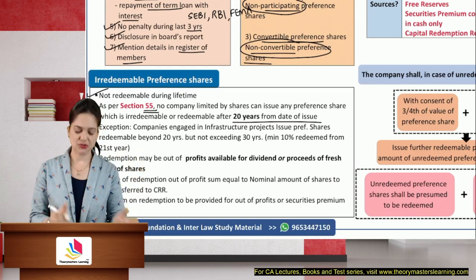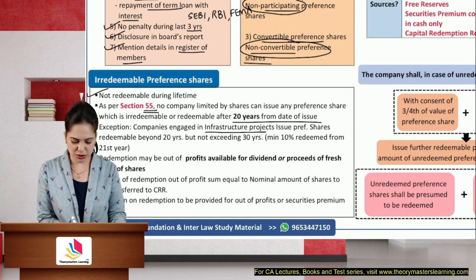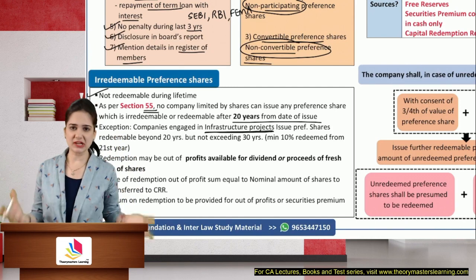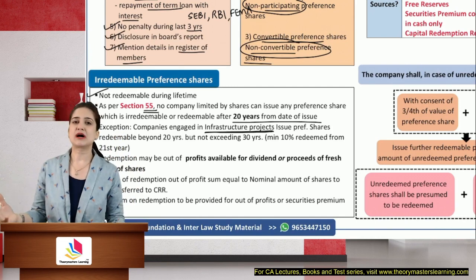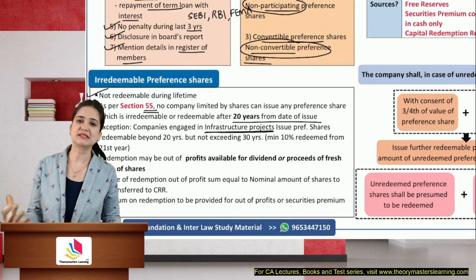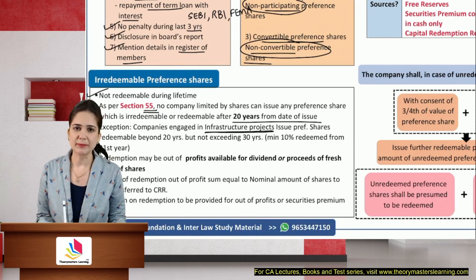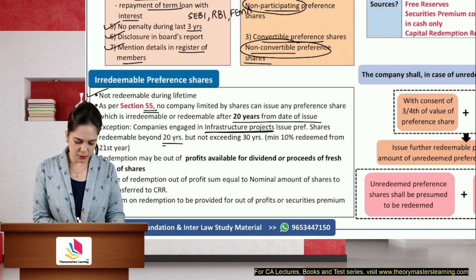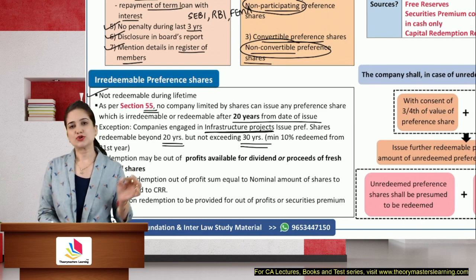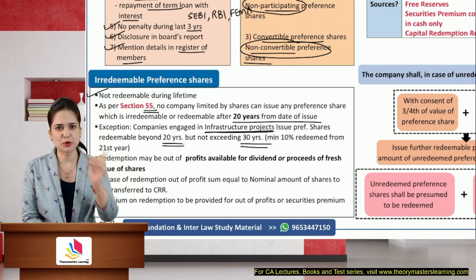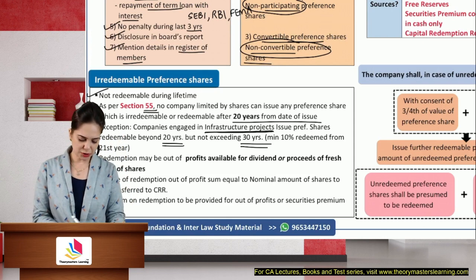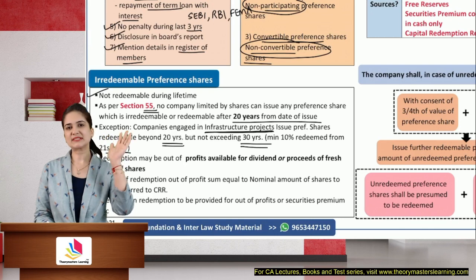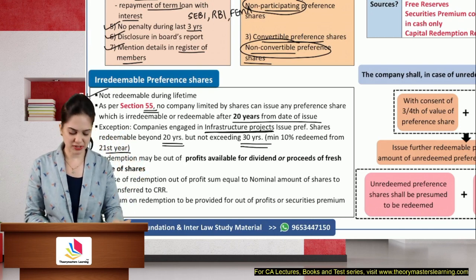But what about infrastructure companies, engaged in infrastructure projects? Sometimes it takes 20 years to just complete the project, or maybe 15 years. After that, you will start earning money, have surplus, and you will find the capacity to repay the preference shares, to redeem them. So in case of companies engaged in infrastructure, preference shares may be issued beyond 20 years but not exceeding 30 years. So even there we have kept a cap of maximum 30 years, provided that 10% should be redeemed from the 21st year. So every year at least 10%. So in the next 10 years you will redeem the entire preference share.